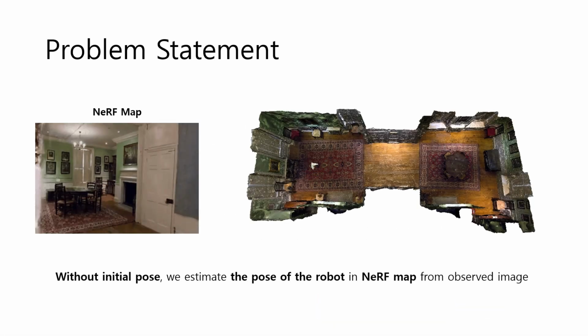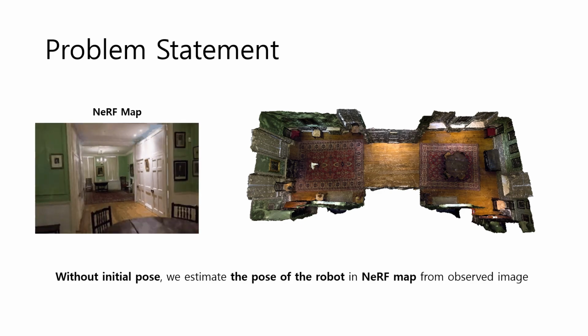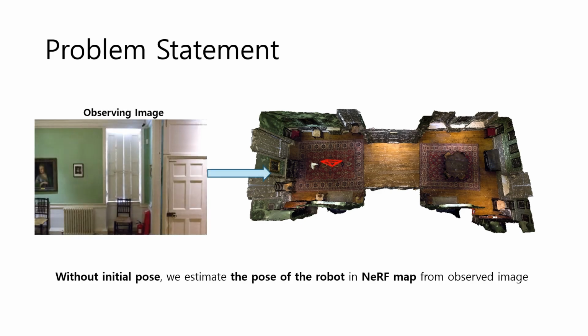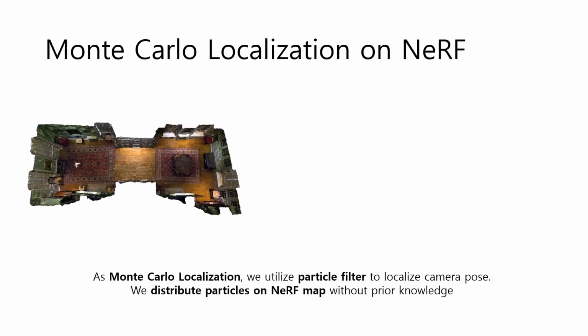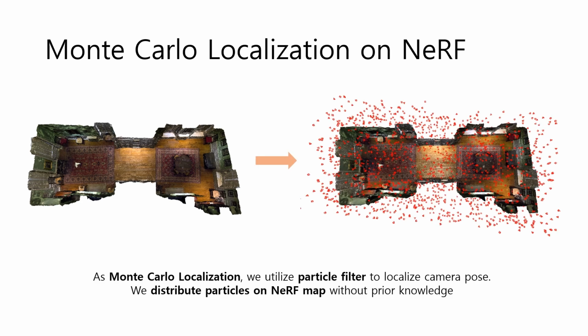Without initial pose, we estimate the pose of the robot in the NeRF map from the observed image, which we can define as global localization in the NeRF map. As Monte Carlo localization, we utilize a particle filter to localize the camera pose. We initially distribute particles on a NeRF map without prior knowledge for global localization.